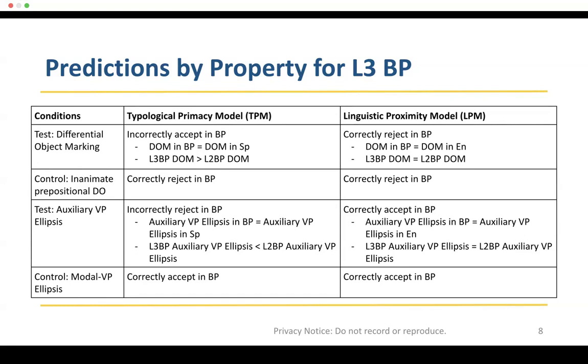Our other test condition is auxiliary VP ellipsis. Here, the TPM predicts that Spanish speakers will poorly rate sentences in Portuguese with this ellipsis because it is not allowed in Spanish, while those that do not speak Spanish will perform better by giving these sentences higher ratings in BP.